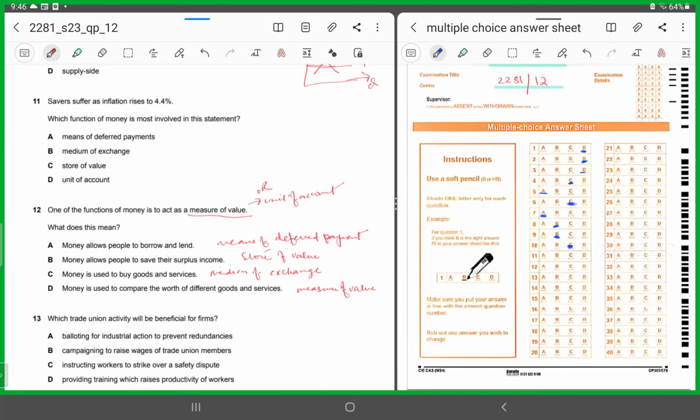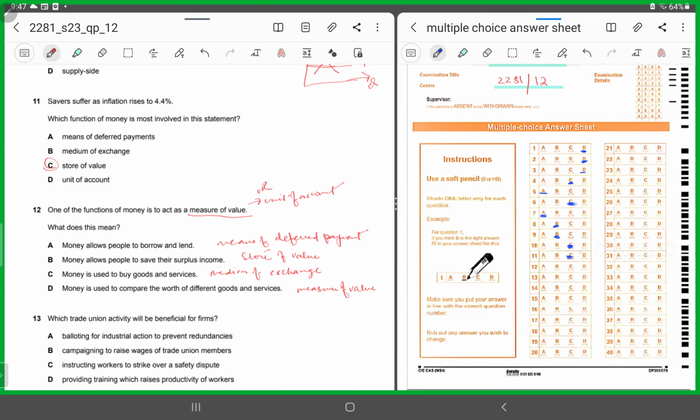The first one they say is means of deferred payment. What does means of deferred payment mean? It is the function of money that allows you to borrow and lend. B says medium of exchange, which means it allows you to buy and sell. C says store of value. Store of value says money can be saved. And D says unit of account, which means you can compare the worth of different goods, right? So it has to be C. Why? Because C talks about the function of money where it tells you that yes, money can be saved. So it has to be C.